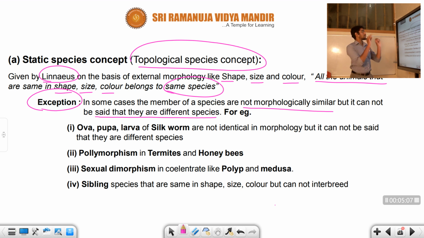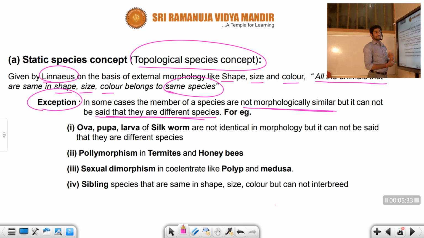Why are they especially opposing the static species concept? So what did Linnaeus say here? Color, shape and size would belong to the same species, but some scientists gave exceptions to what Linnaeus proposed. In some cases, members of a species are not morphologically similar, but they cannot be said to be different species.